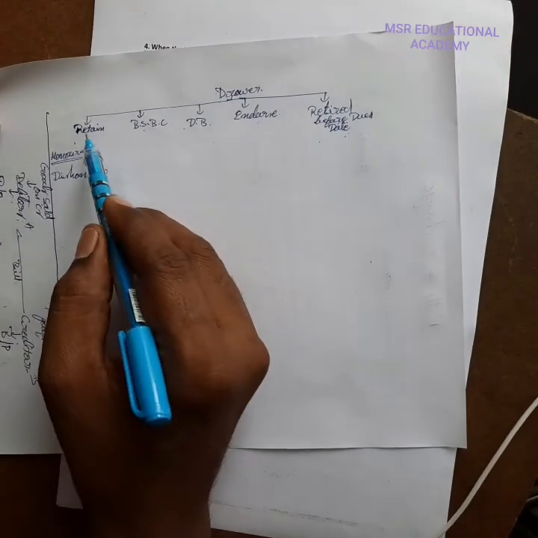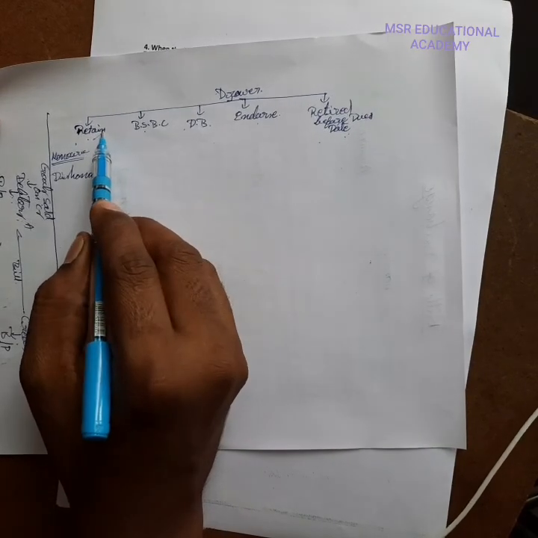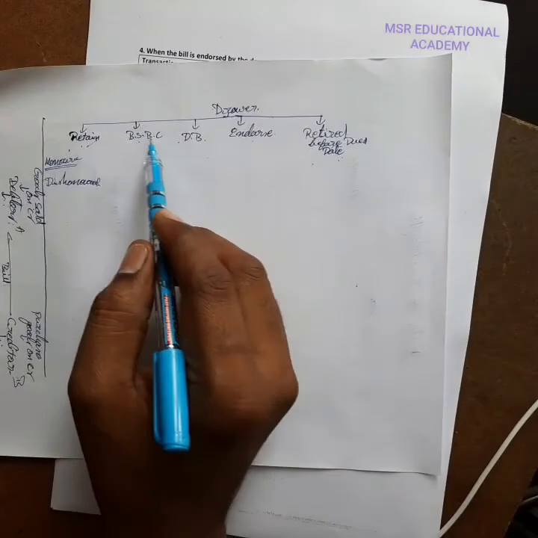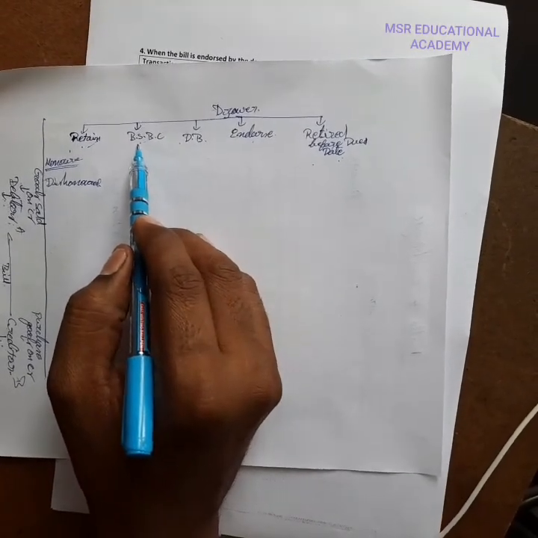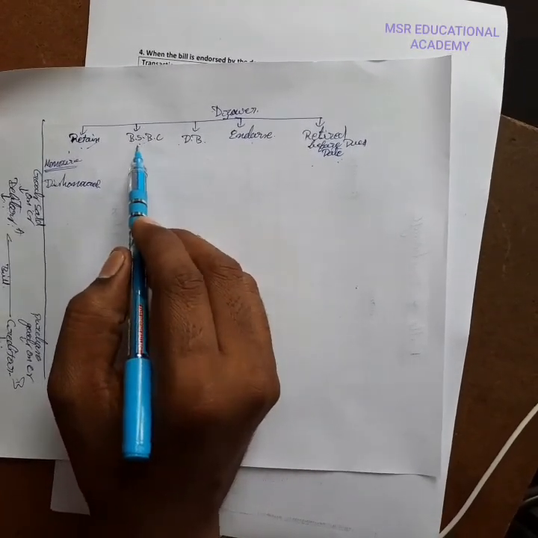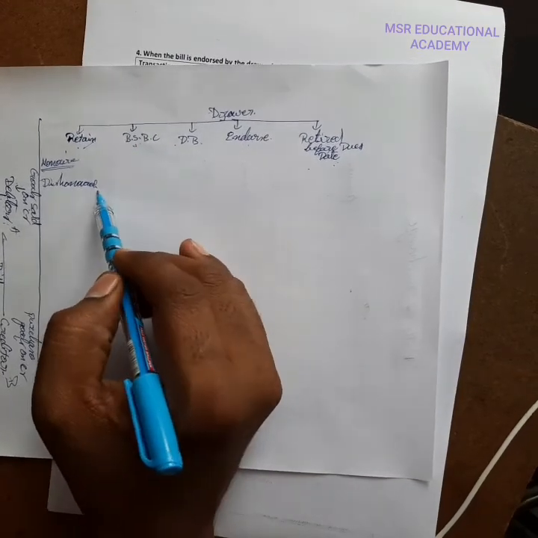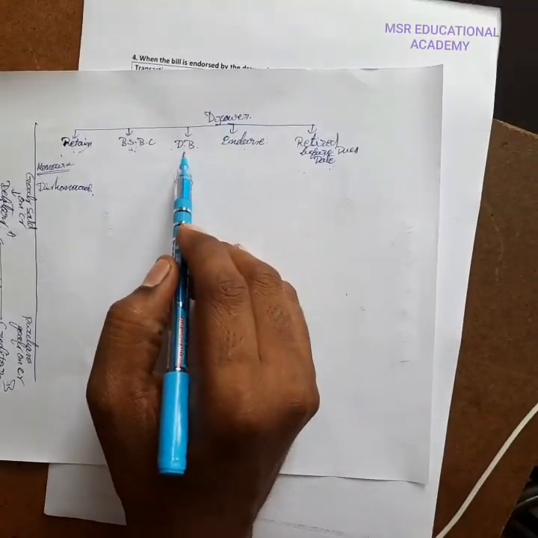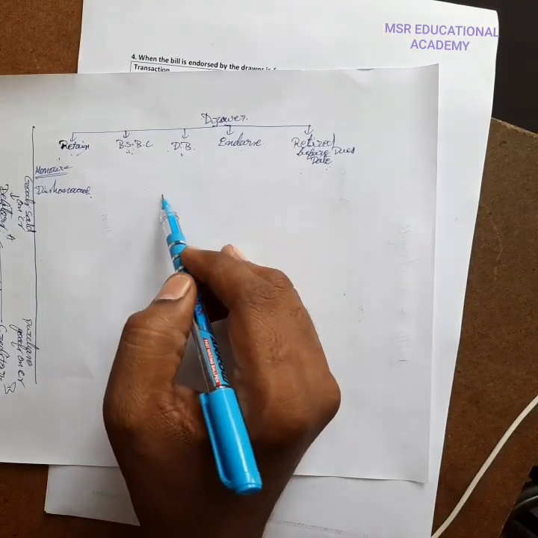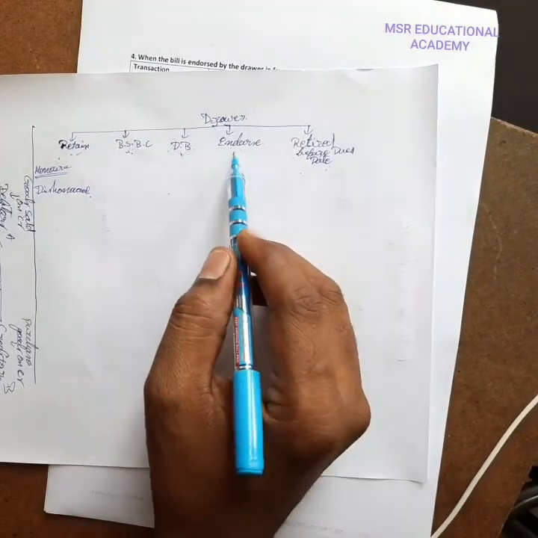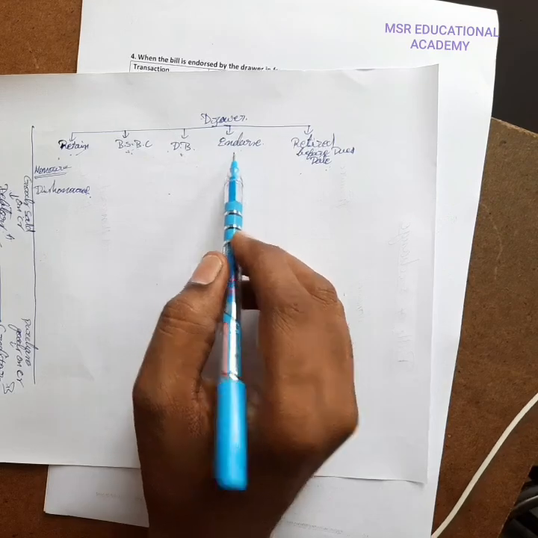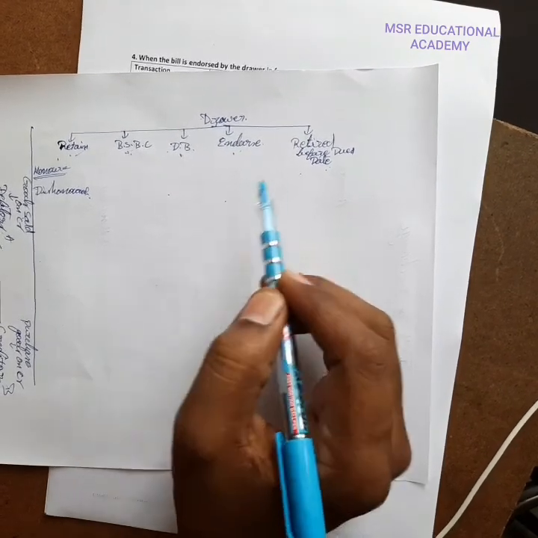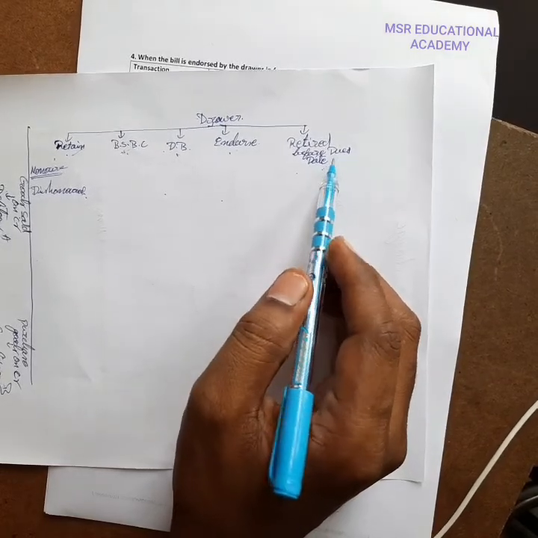How to write dishonor entries if it is a bill retained up to the date, where there is a drawer. How to write entries if a bill sent to the bank for collection is dishonored, and a bill discounted in the bank. Then how to write entries if it is a dishonor and an endorsed bill. Also how to write the entries if it is dishonored and retired before the due date.